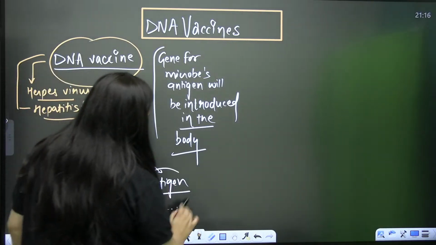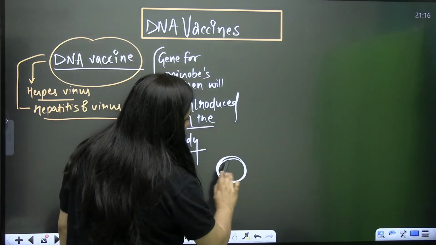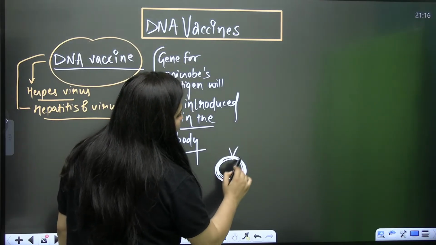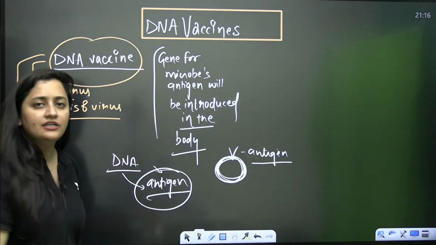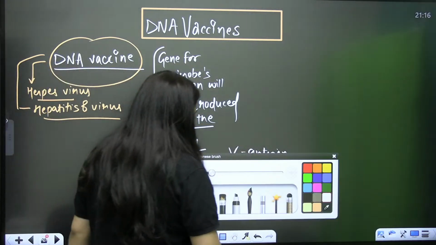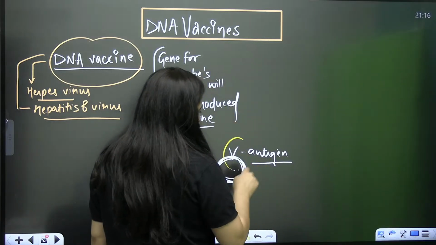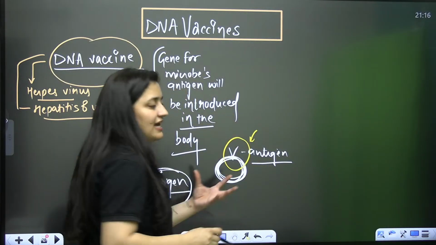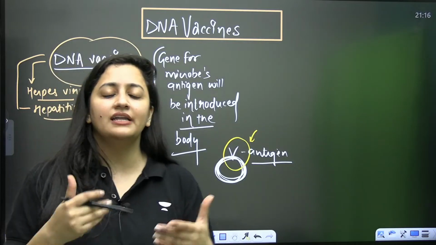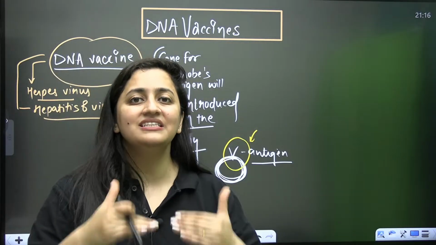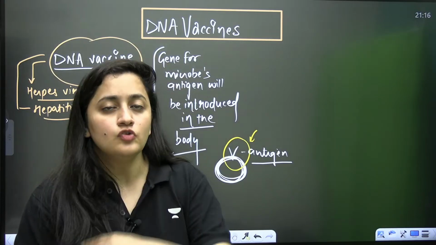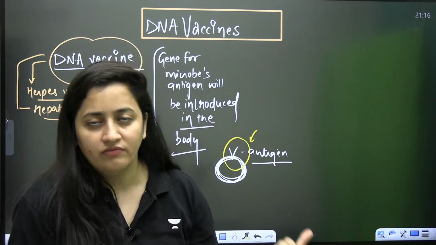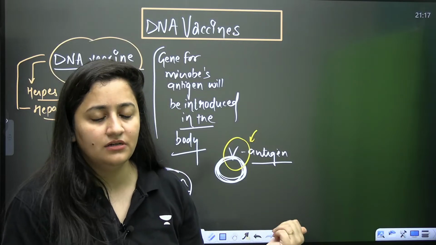Of course. So in that case, what is going to happen? Certain cells of the body will start showing that antigen on their surface. So obviously that will be detected by the antigen presenting cells of our body, and our body will start making an immune response against it. Yes or no?